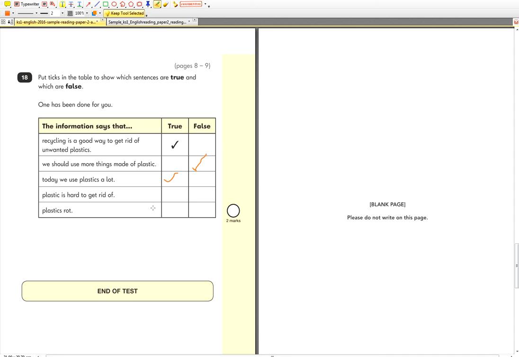Plastic is hard to get rid of. Is that true or false? Yes, absolutely. It doesn't rot. Plastics rot, and the answer is absolutely no. They don't rot. And that's the end of our test.